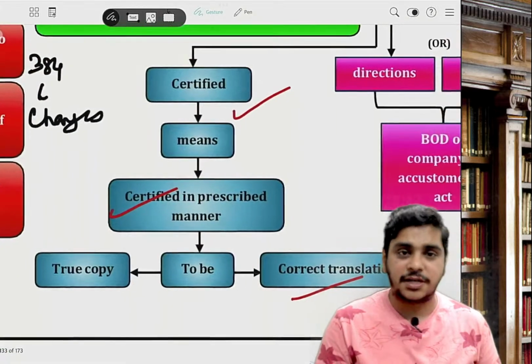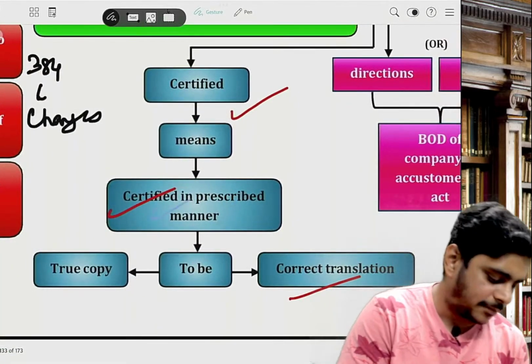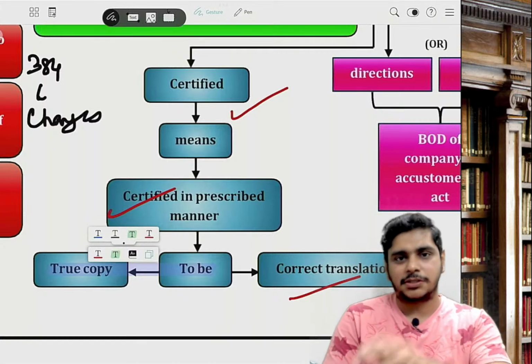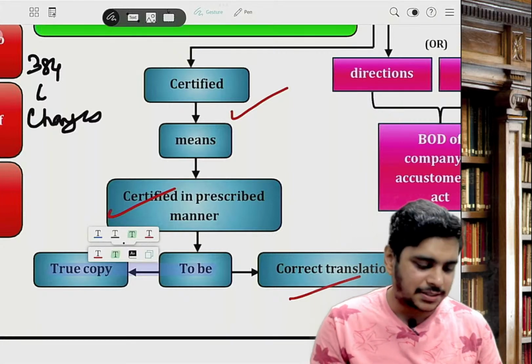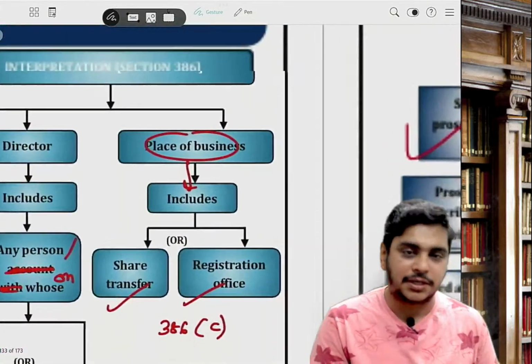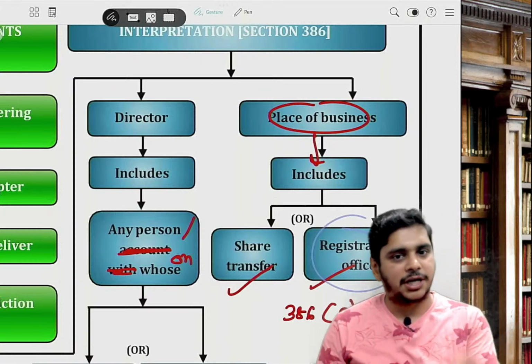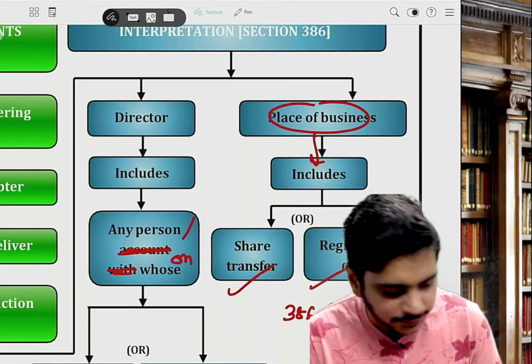Then one more definition is there, certified. Certified means certified in a prescribed manner to be a true copy or a correct translation. That's the definition of certified. For us in the exam, what is important is 386C: place of business includes share transfer office, share registration office.